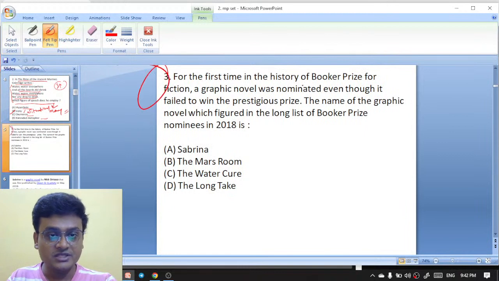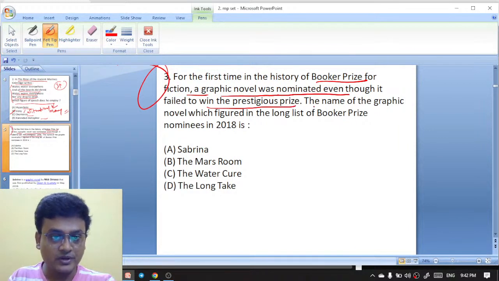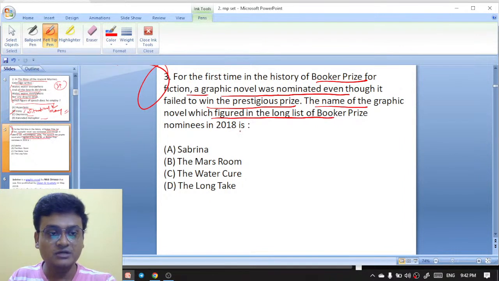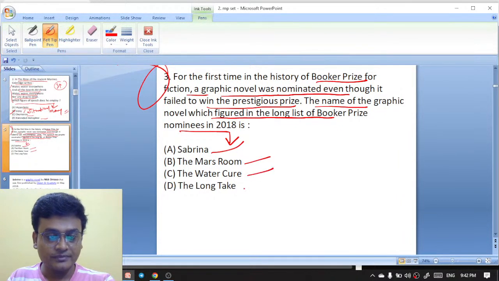The first time in the history of the Booker Prize for fiction, a graphic novel was nominated, even though it failed to win the prestigious prize. The name of the graphic novel, which figured in the long list of Booker Prize nominees in 2018, is Sabrina, the Mushroom, the Water Cure, the Long Take.